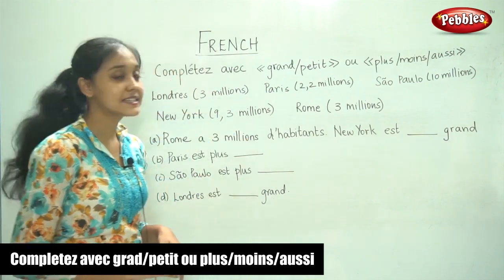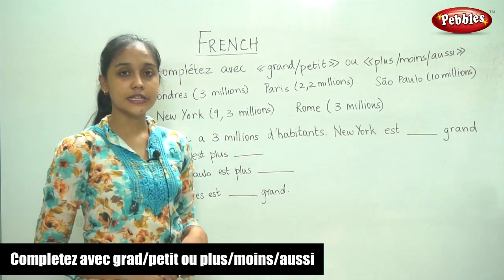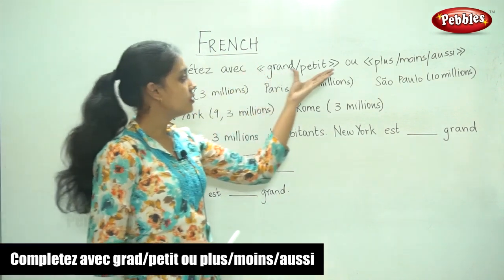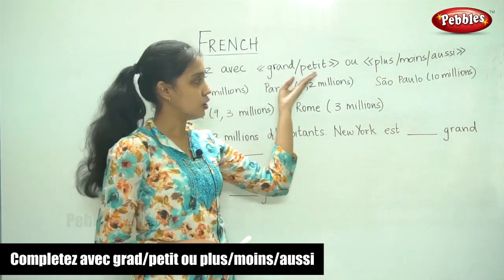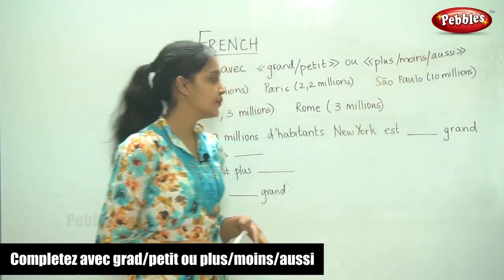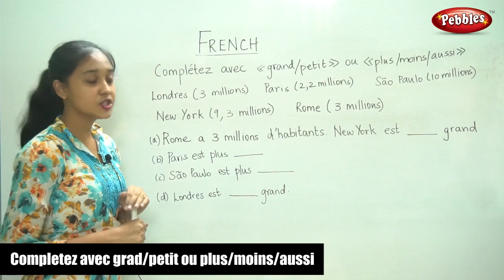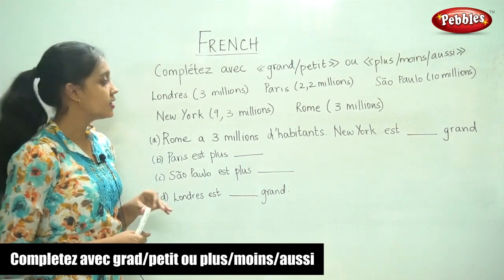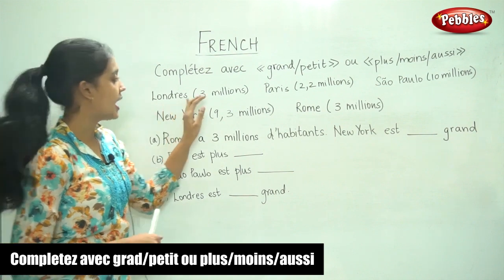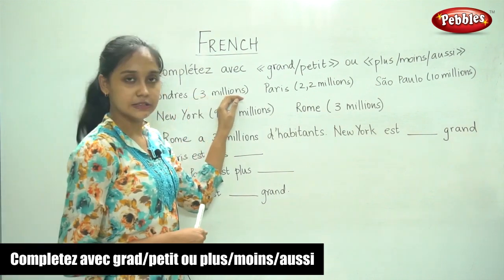Now the next comparison we are going to do is between the cities. Complétez avec grande, petit, big or small, or plus, moins, aussi. So now the information they have given us is regarding the population. Londres has 3 million.